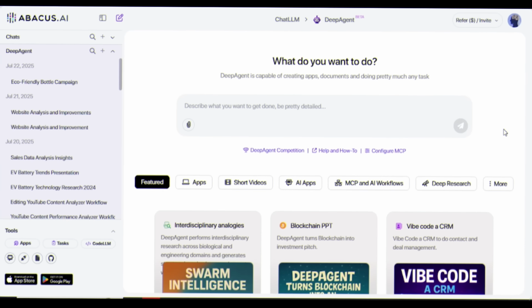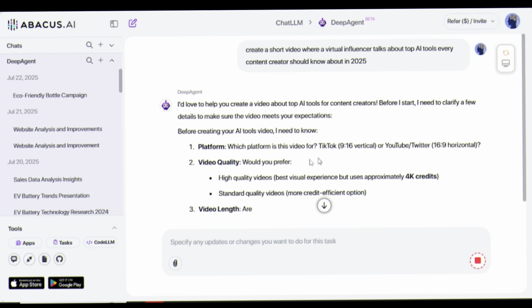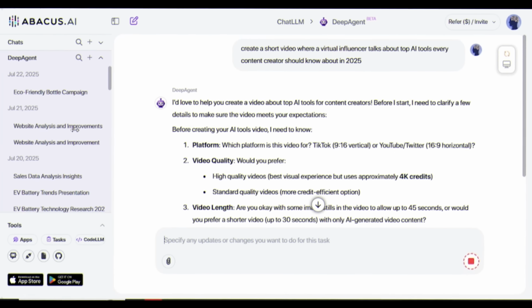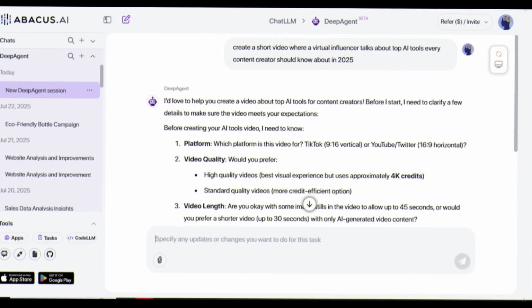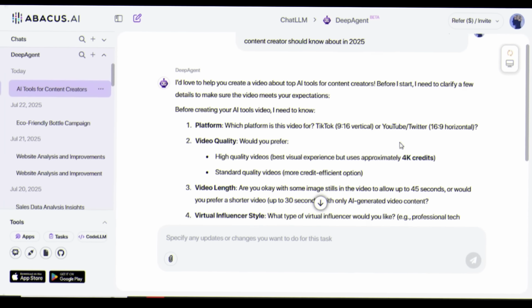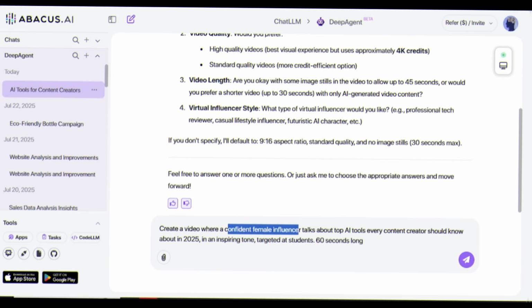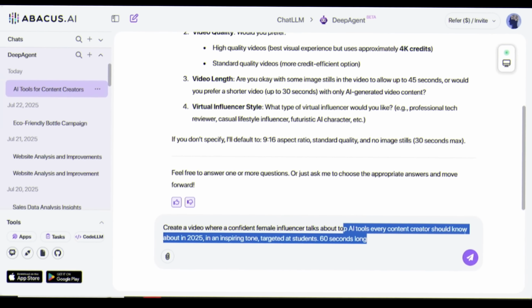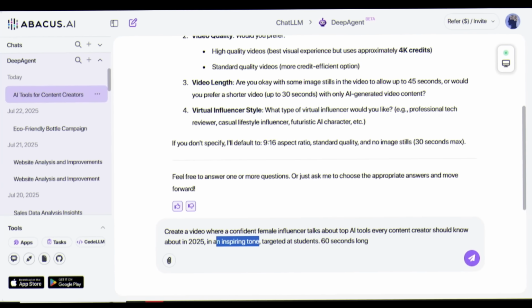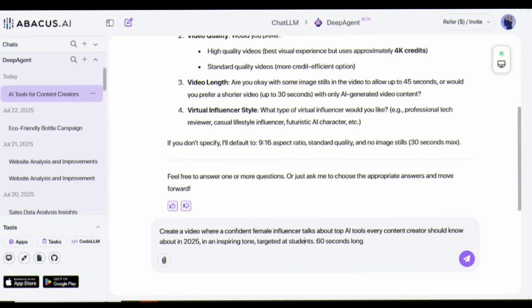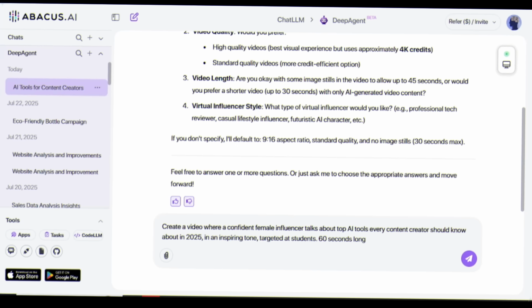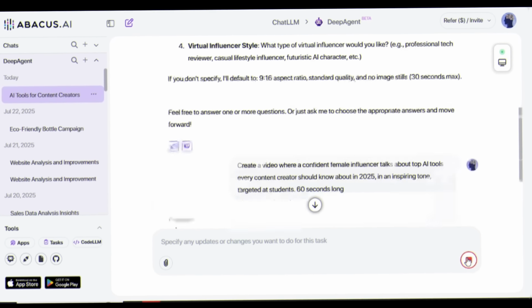Once I hit send, Deep Agent asks for a few more details: gender, tone, audience, video length, and character type. All I do is type, create a video where a confident female influencer talks about the top AI tools every content creator should know about in 2025, in an inspiring tone, targeted at students, 60 seconds long. After that, the magic begins.